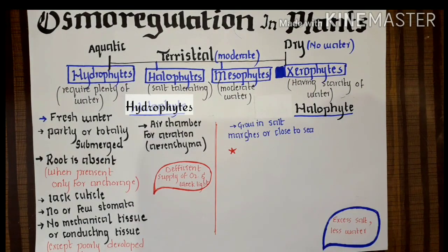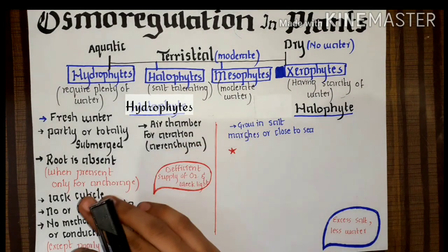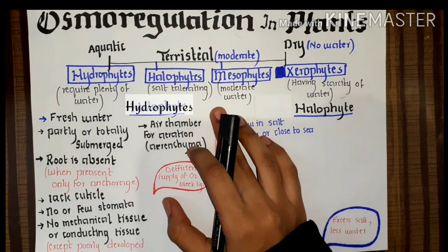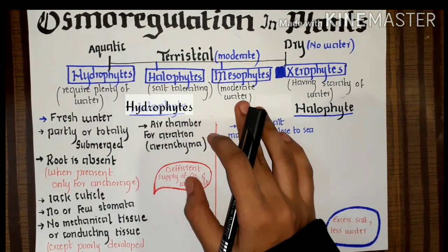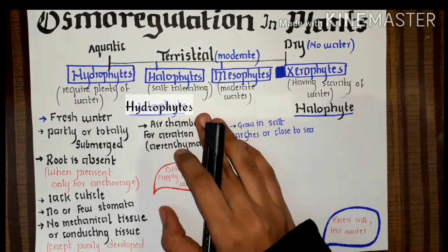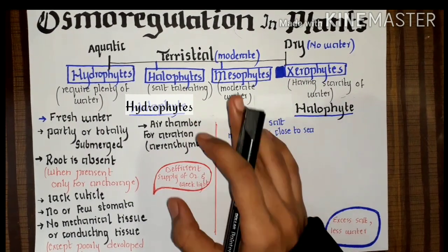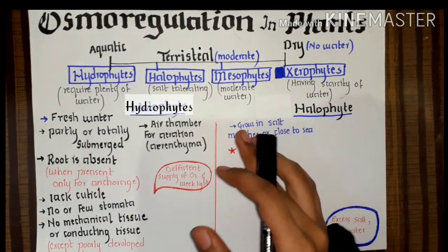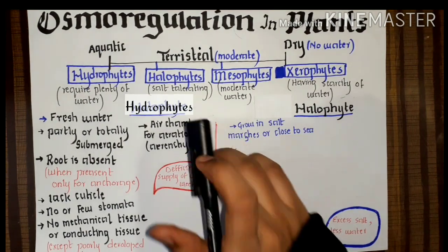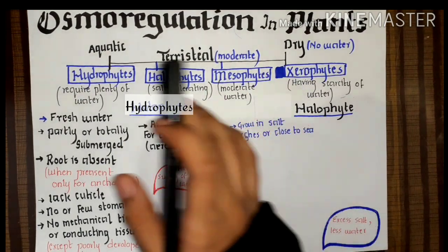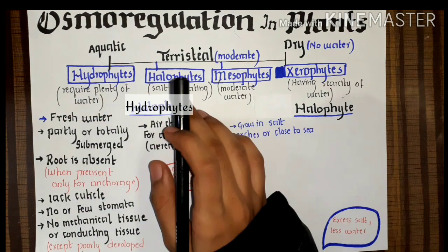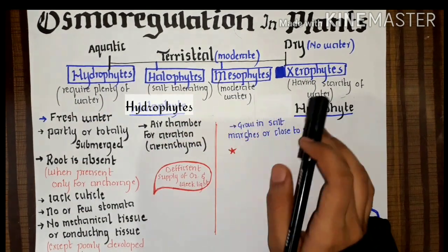According to the availability of water, plants are classified into 4 categories. How much water is present per habitat? According to this criteria, plants are classified into 4 categories: hydrophytes, halophytes, mesophytes and xerophytes.